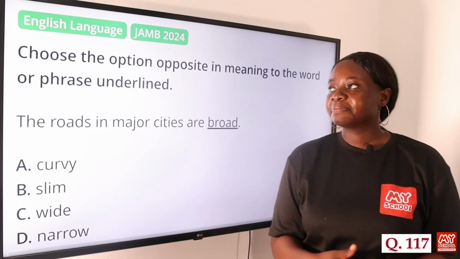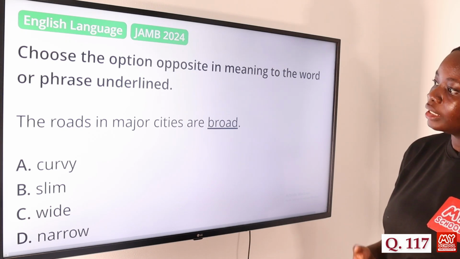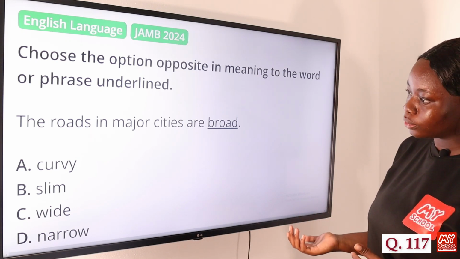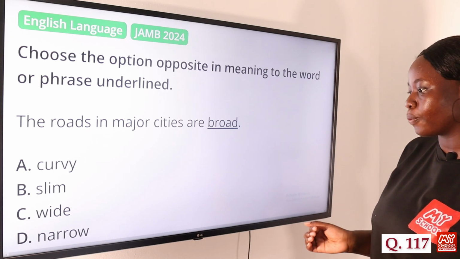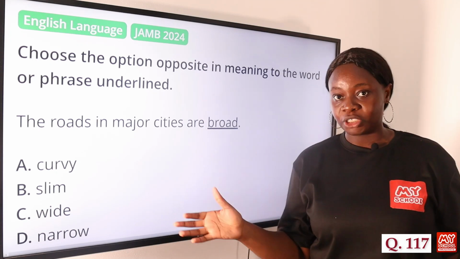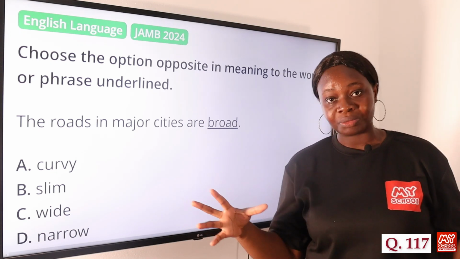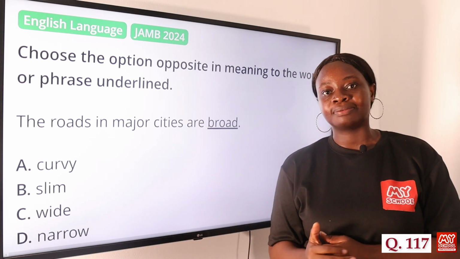Question 117. Choose the option opposite in meaning to the word or phrase underlined. The roads in major cities are broad. Option A, curvy. Option B, slim. C, wide. And D, narrow. The answer to this question is option D, narrow. Broad means wide or spacious. So the opposite of that would be something narrow or restricted in width. So option D, narrow, is the answer to this question.